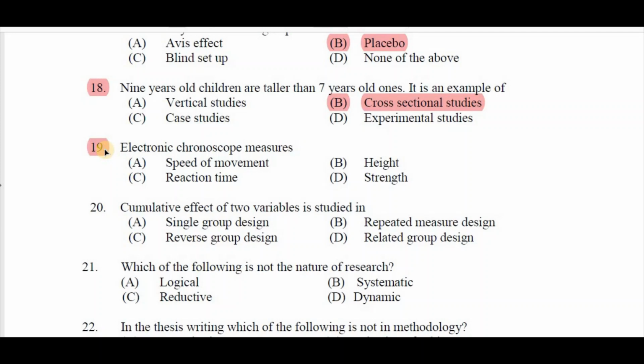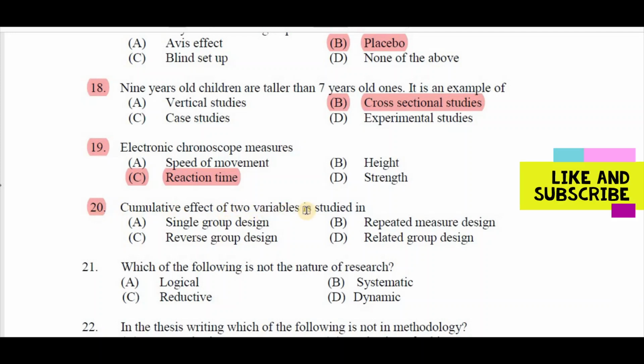Question number 19. Electronic chronoscope measures A speed of movement, B height, C reaction time, D strength. Right answer is C reaction time. Question number 20. Cumulative effect of two variables is studied in A single group design, B repeated measure design, C reverse group design, D related group design. Right answer is C reverse group design.